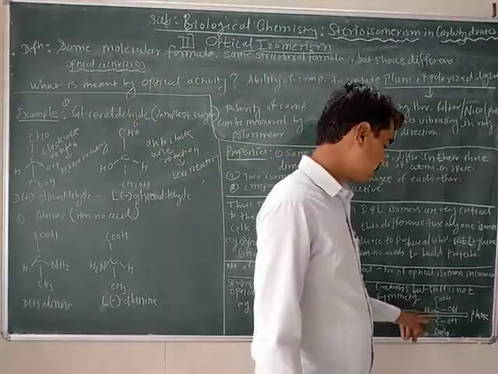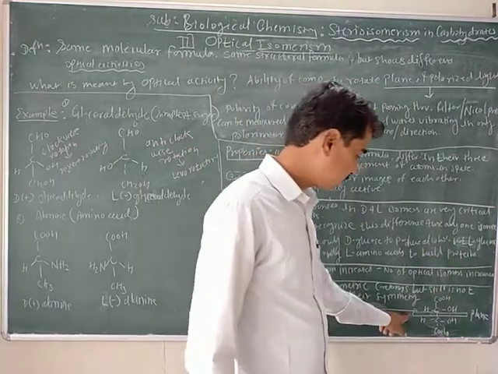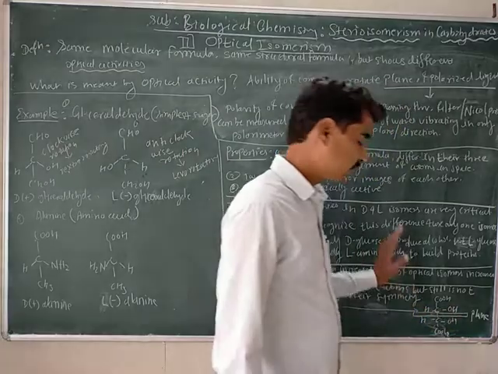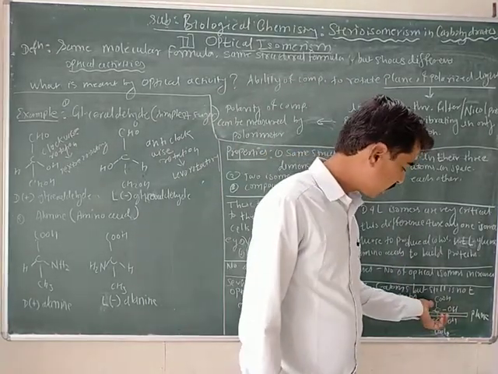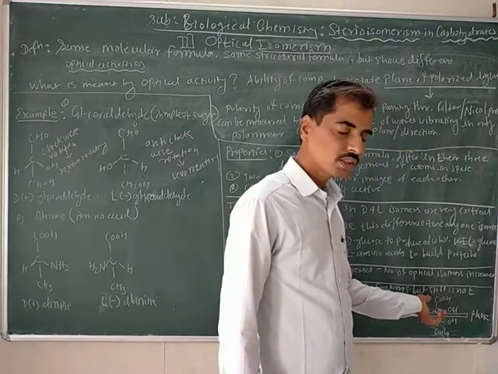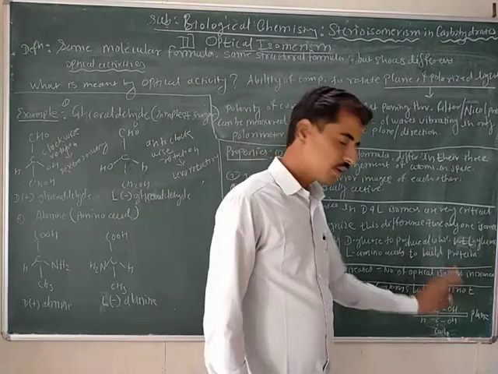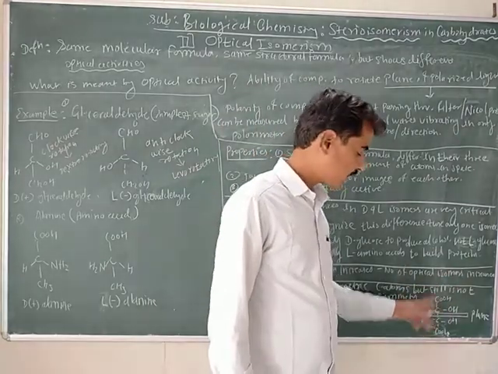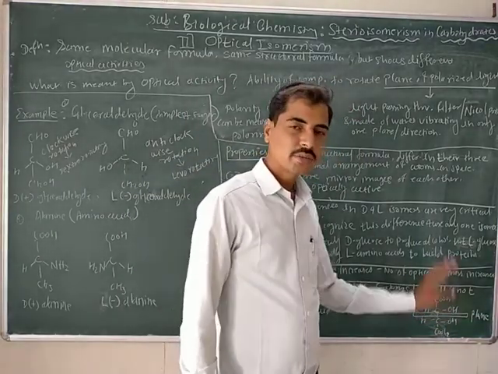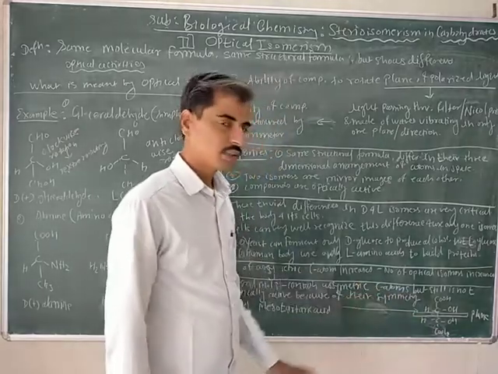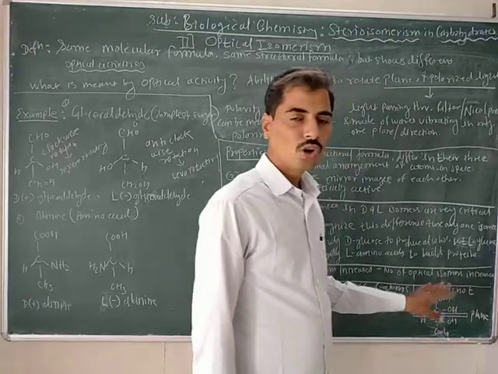See here, this is the structure of meso-tartaric acid, and this is the plane of meso-tartaric acid. If we see both sides of the plane, both sides are identical to each other. That means symmetry is seen here, and due to the symmetry, this compound does not show optical activity.